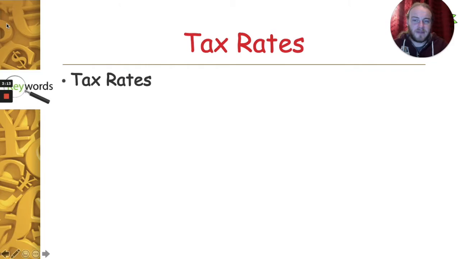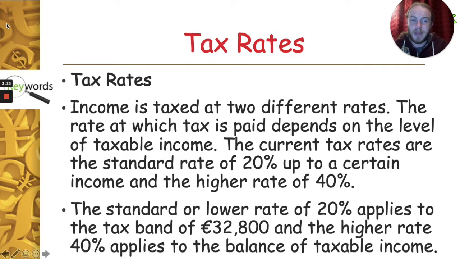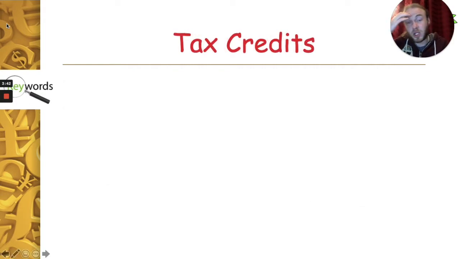Now we'll look at the idea of tax rates. Okay, so we're aware already from a previous video, income tax or PAYE is taxed at two different rates. Currently the standard rate is 20%, and the higher rate is 40%. However, this may change in the annual budget, so be sure to check what the latest figures are. The standard rate cut-off point at the moment in Ireland is €32,800, taxed at 20%, and the higher rate, 40%, applies to the balance, or everything earned above that.